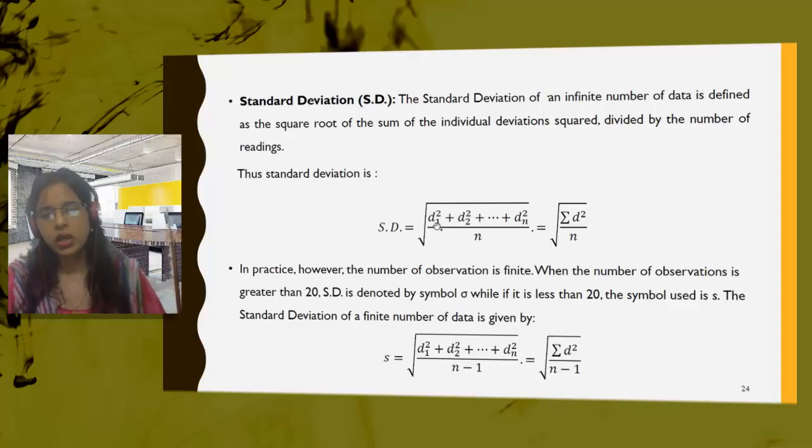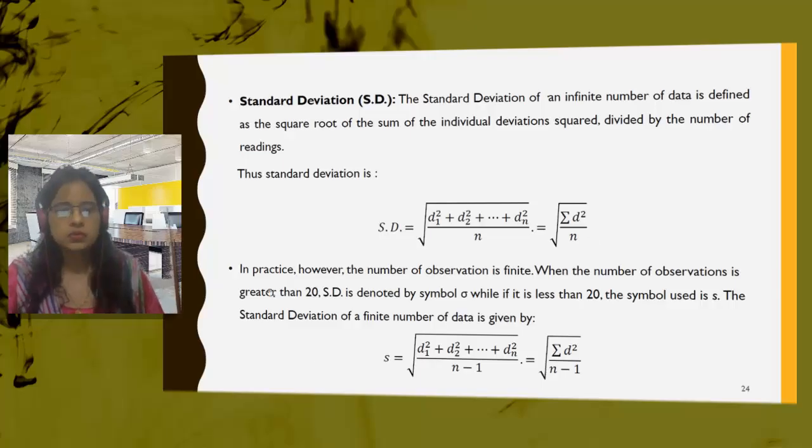So if the deviation of the first observation is d1, we take the square of that, d1 square, plus the deviation of the second observation, d2 square, plus up to the nth observation, dn square. The sum of the squares of the deviations is divided by the total number of observations, and the square root of that will give us the standard deviation. It is also written as square root of summation of d square by n, where d is the deviation of the observed values.